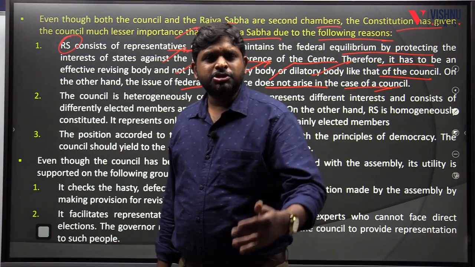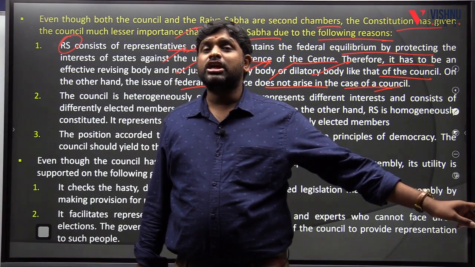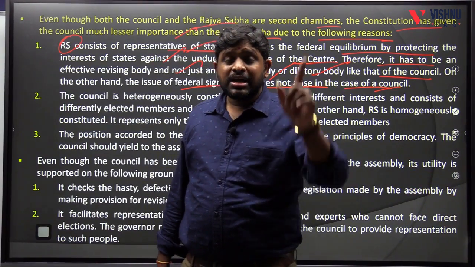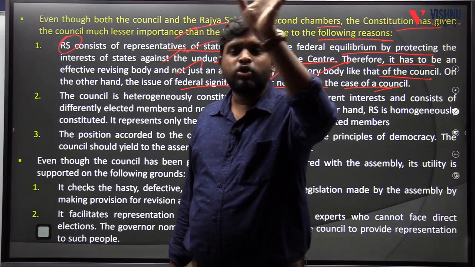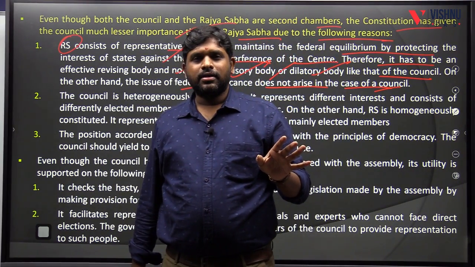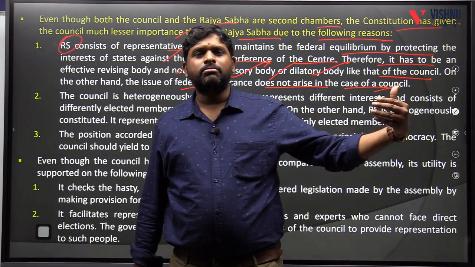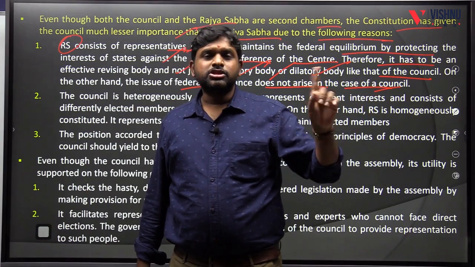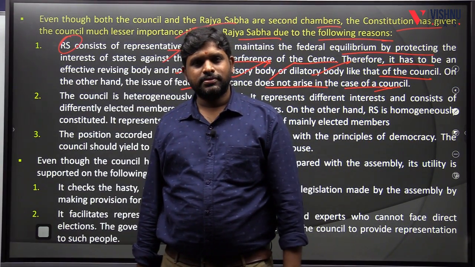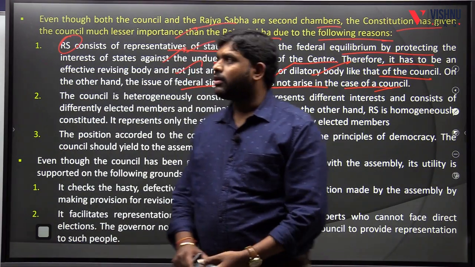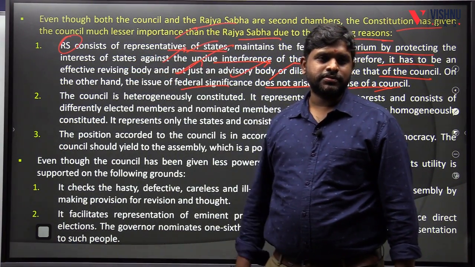So more deliberations, more advisories are necessary in the Rajya Sabha when compared to the Legislative Council, because the state aspirations are heard in the Rajya Sabha more than the Lok Sabha. And the Legislative Council is nothing but an extended arm of deliberations. It is not a federal body or a body of any representatives. Number 1, federal features. Remember, first point, federal features.